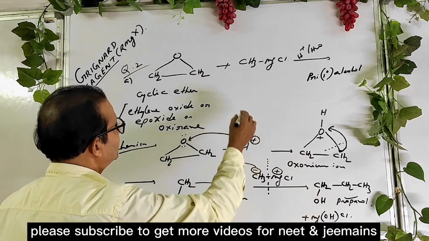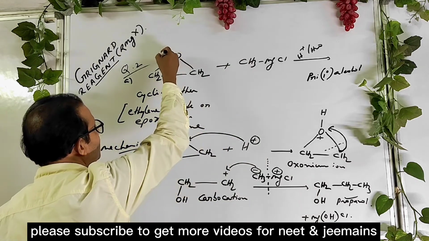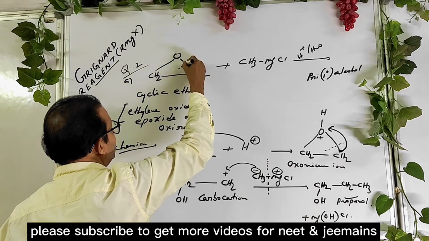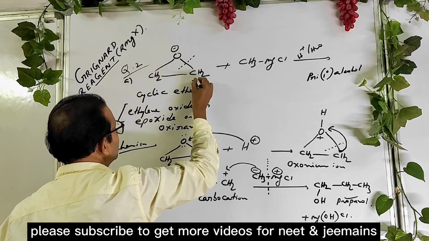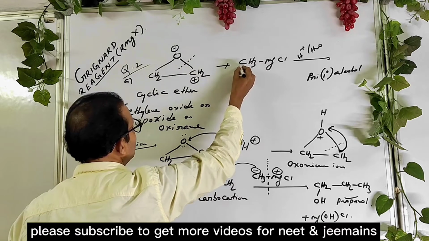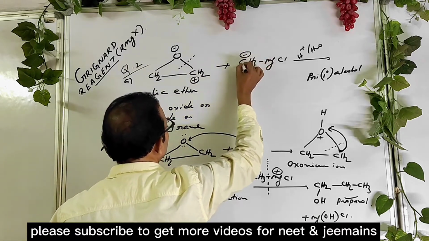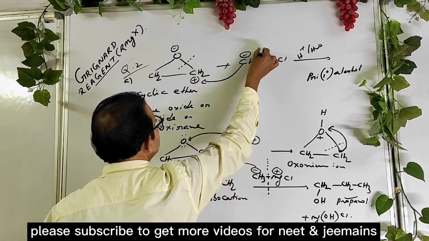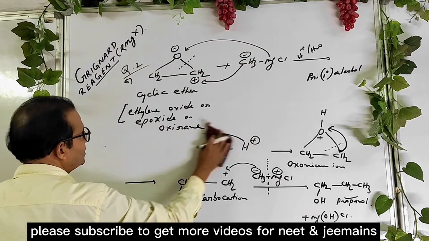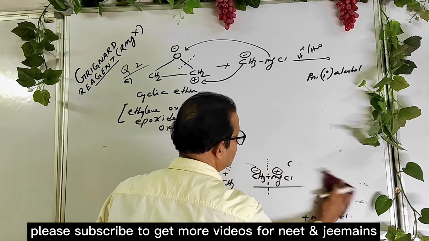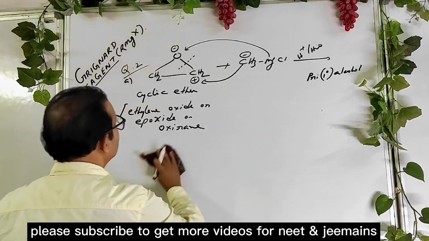Another thing is the technique of the reaction, how to remember. Just break at any side. If you break, oxygen becomes negative charge, carbon becomes positive charge, and attach the methyl group here and magnesium here. Listen to the technique, how to remember it.